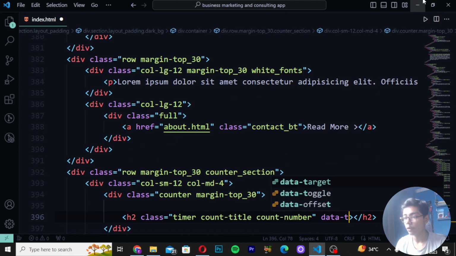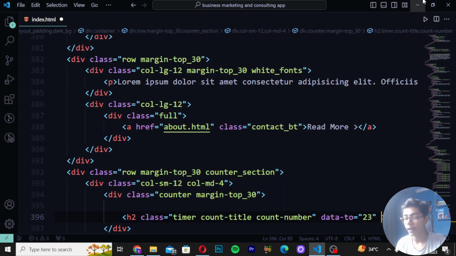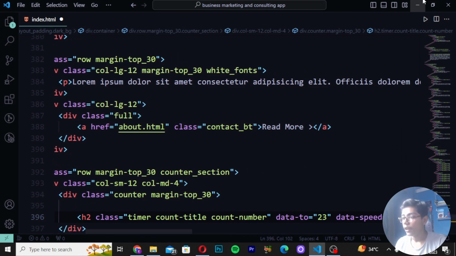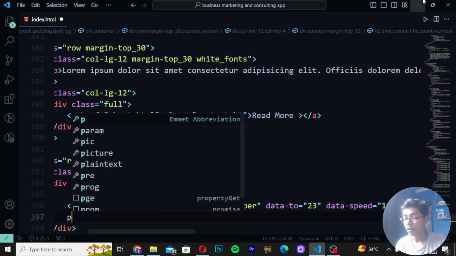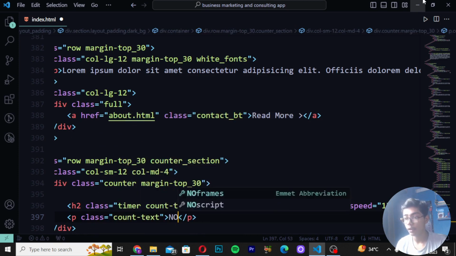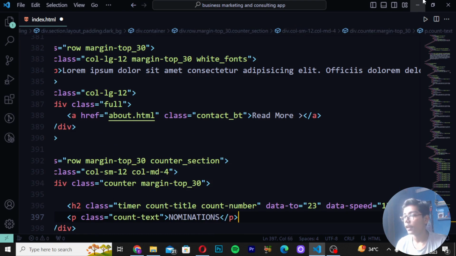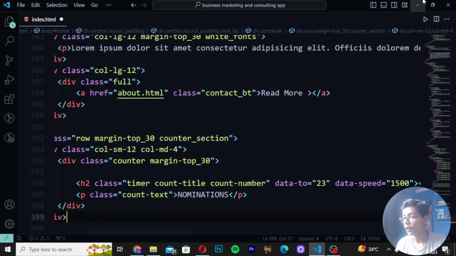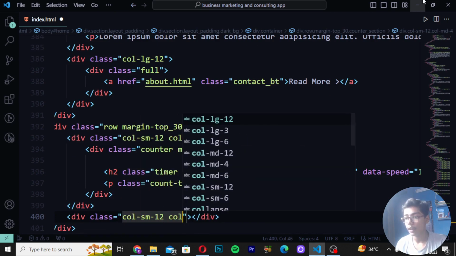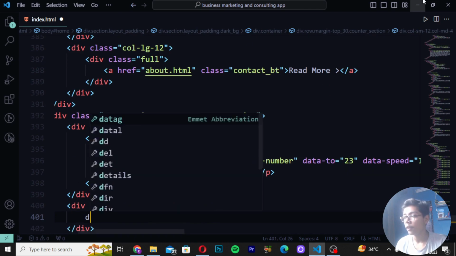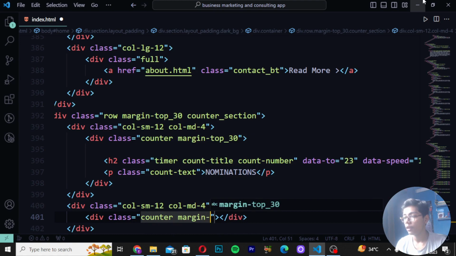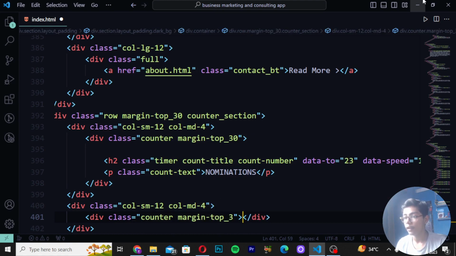Then write here data-to be equal to. Then I will be writing 23, data-speed, and then here I will be writing 1500. Then move down after the close h2. Write here p tag, write class, and then write here count-text. And then here I will be writing "nominations". Then you have to now just move down after the 2 divs here. Write div class, and I will be writing it as col-sm-12. Write here col-md-4. Then you have to now just write here div class and write here counter margin top, and then I will be writing here 30.